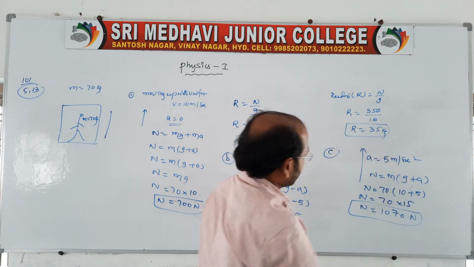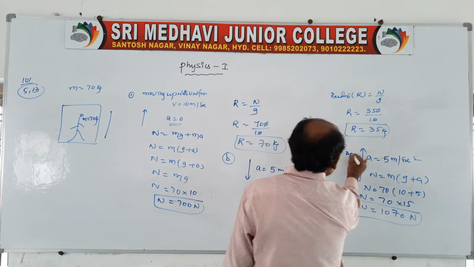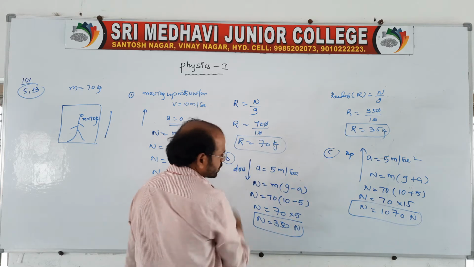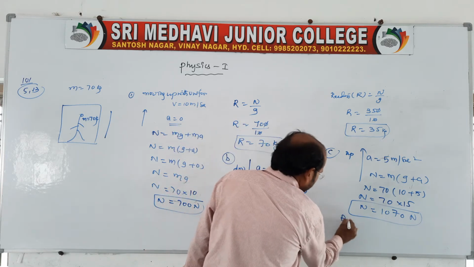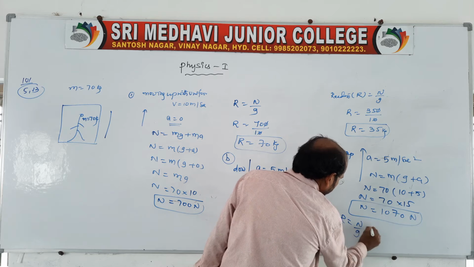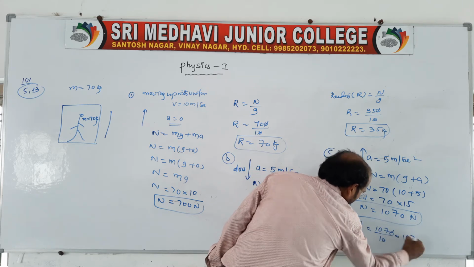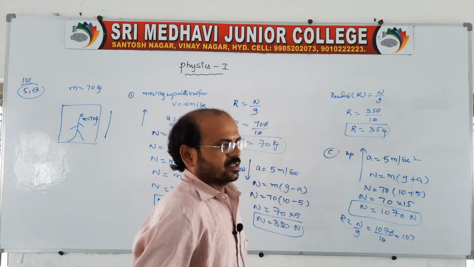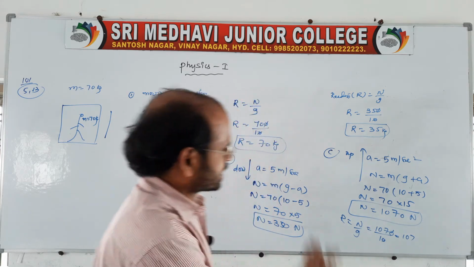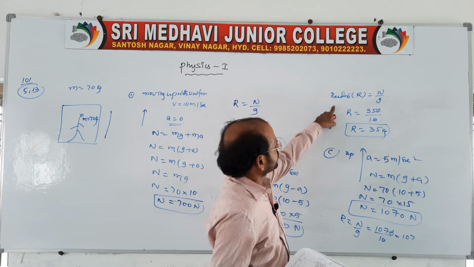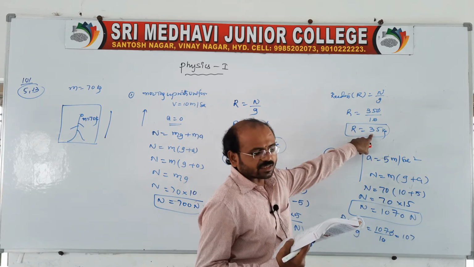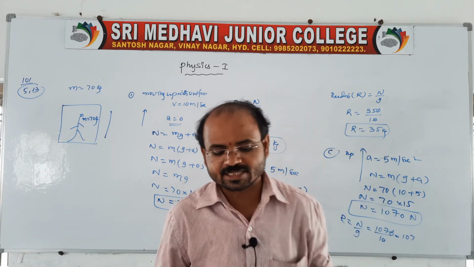When moving up, the scale reading is R = N/g, that is 710 by 10. So when moving up, our weight increases. When moving down, the reading on the scale will be 35 kg. It looks like the weight decreases.